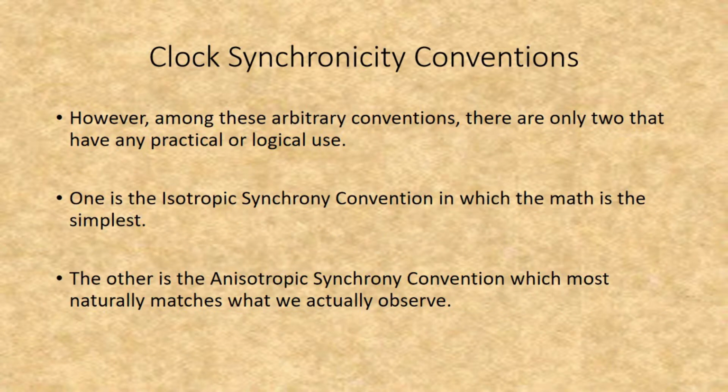However, among these arbitrary conventions, there are only two that have any practical or logical use. One is the Isotropic Synchrony Convention, in which the math is the simplest. The other is the Anisotropic Synchrony Convention, which most naturally matches what we actually observe.